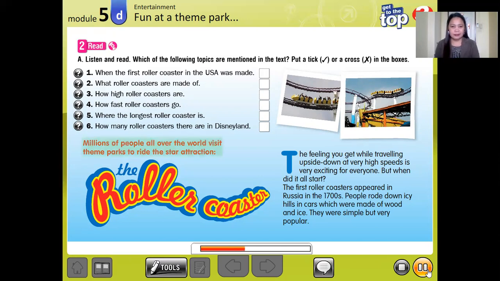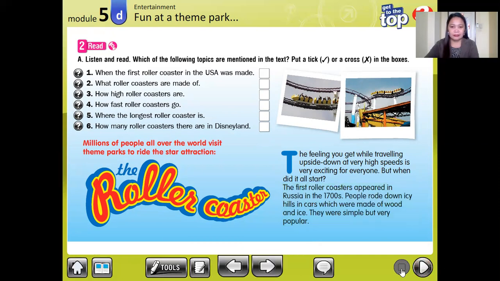Millions of people all over the world visit theme parks to ride the star attraction, the roller coaster. The feeling you get while traveling upside down at very high speeds is very exciting for everyone. But when did it all start? The first roller coasters appeared in Russia in the 1700s. People rode down icy hills in cars which were made of wood and ice. They were simple, but very popular.